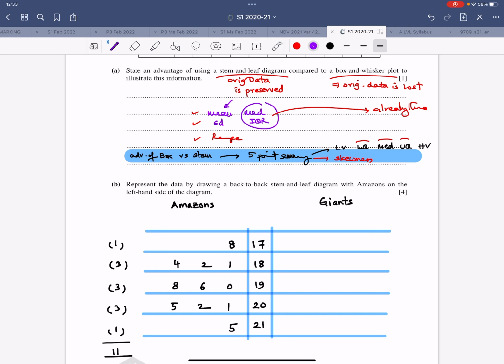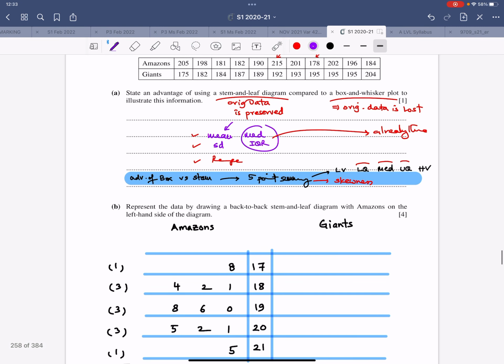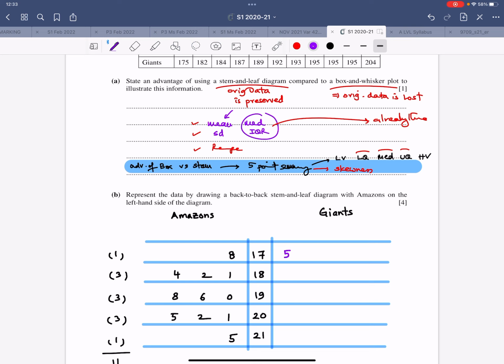The smallest value for giants is 175, and there is no other 170 value, and in the 180 values I can see 182 and then 184 and 187 and 189. So this is 1 and this is 4. In the 19 series, that is 2 and 3 and 5, 5, 5. So this is 2 and 3 and 5 and 5 and 5. So this is 5 of them. In the 20 series, there is 4 and there was nothing in the 21 series. So double check. This also adds up to 11.